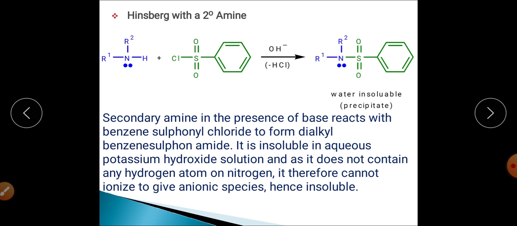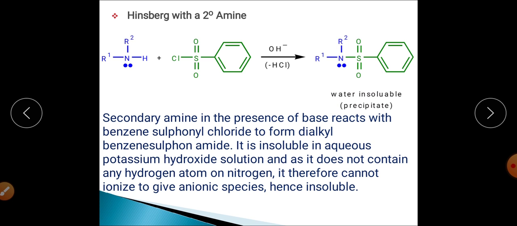The second one, the reaction of secondary amine with Hinsberg reagent. When it is allowed to react with this particular Hinsberg reagent, you can see that it is forming N,N-dialkyl benzene sulfonamide, right?